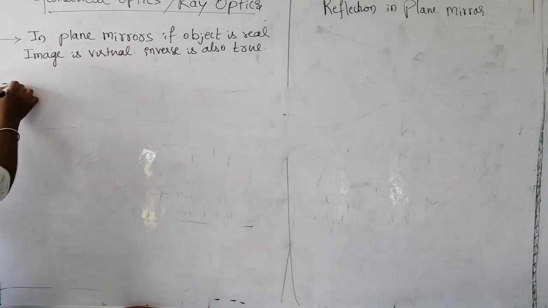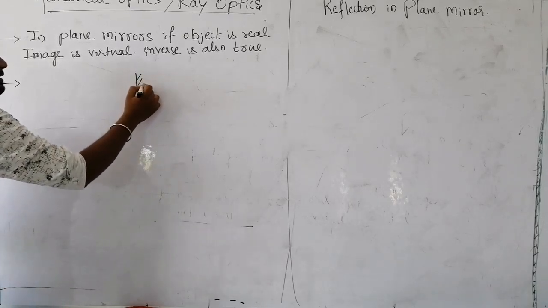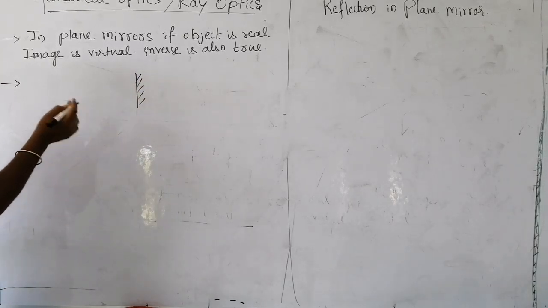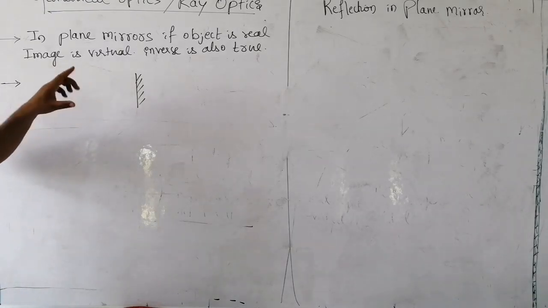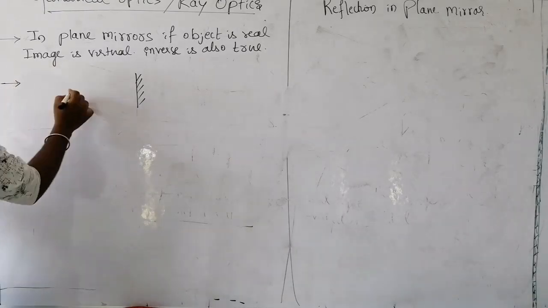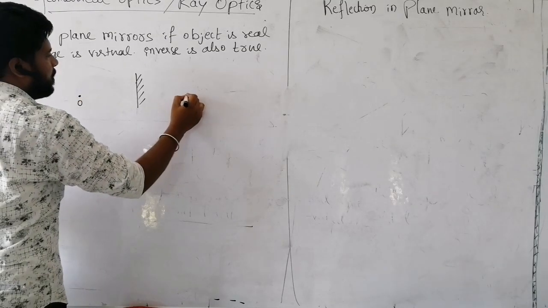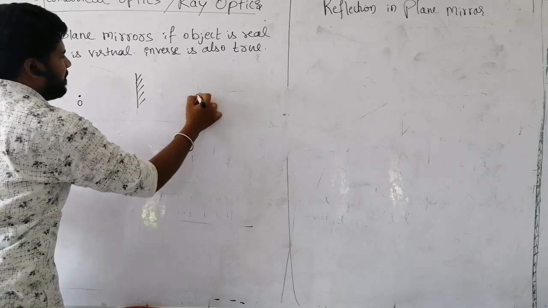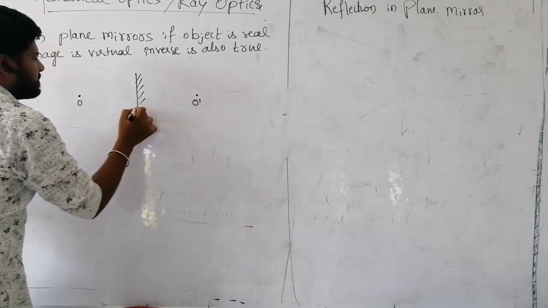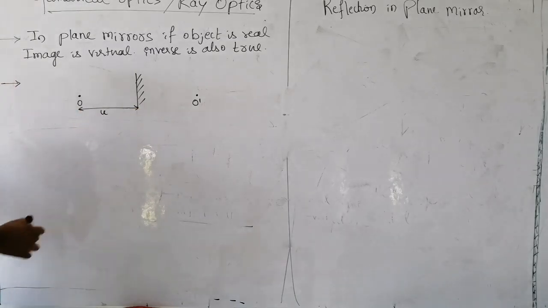Second point. This is a plane mirror. Always the distances of the object and image are measured from the plane mirror. I place the object here, O, and the image will be formed here, O dash. Remember, object distance is equal to u, measured from the plane mirror.